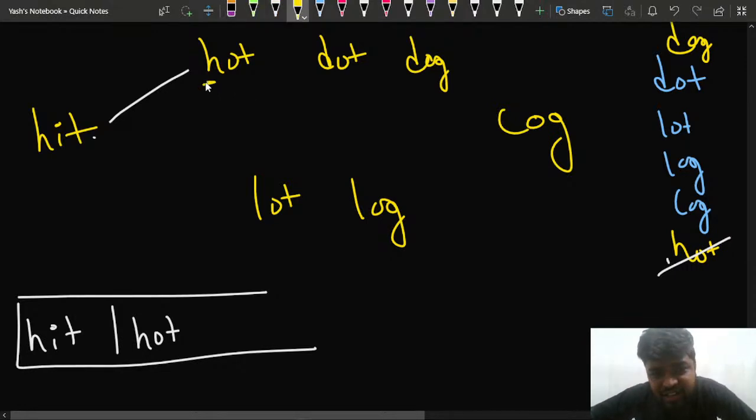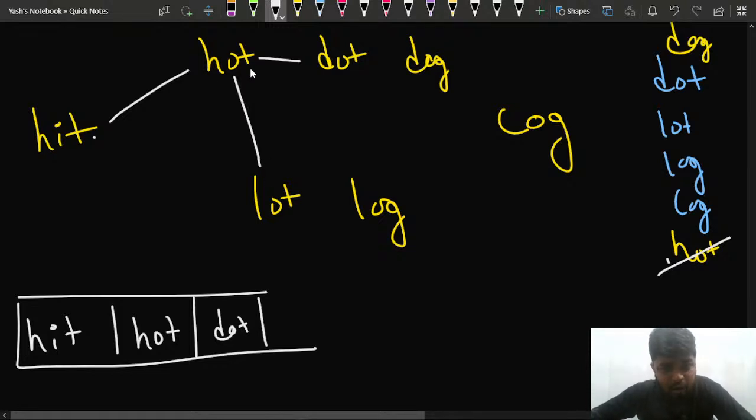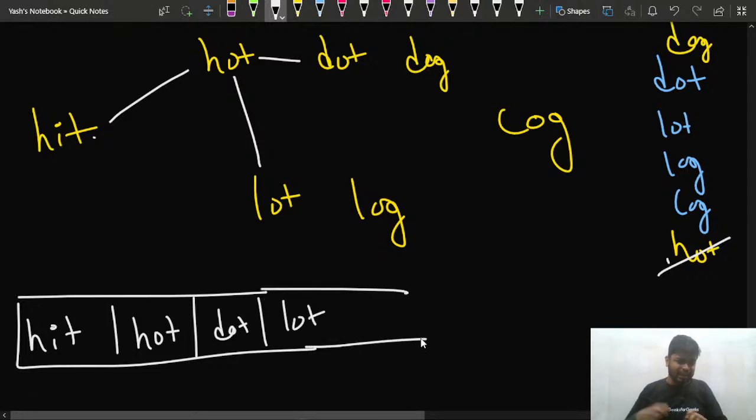I can change this H to this D. So I can change one letter. For this particular hot, I can insert dot and I can also insert lot. Why? Because hot and lot differ by one letter. So I can insert these two, right? These are the connections that I'm making, and the things would be going in a BFS manner.